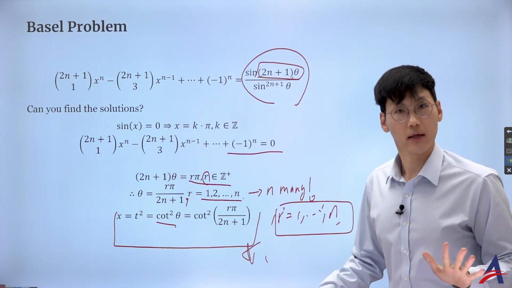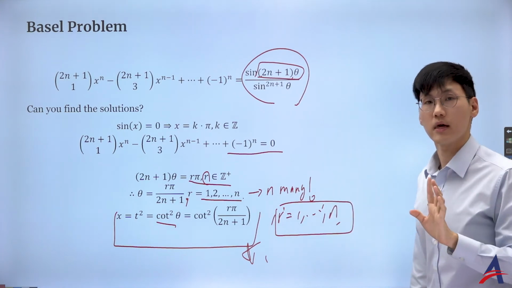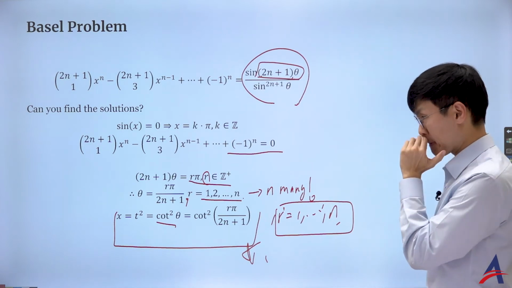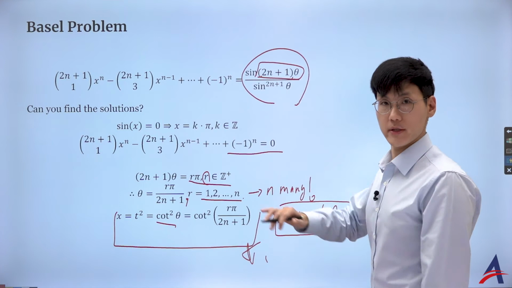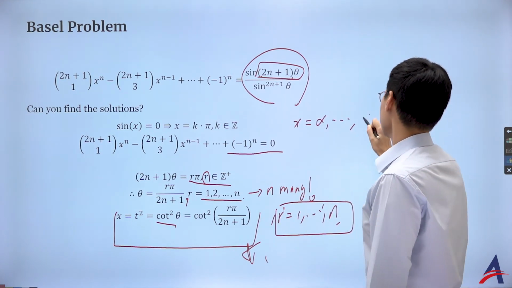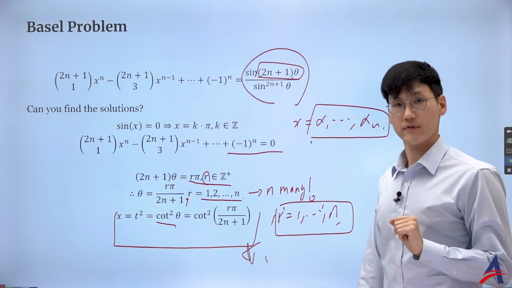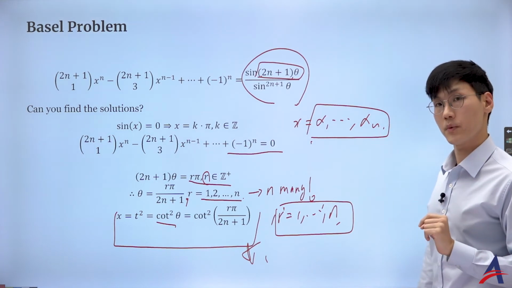So fancy right now. And now I even use the trigonometric understanding to find the n many distinct roots using the fundamental theorem of algebra. Good stuff. So now for this polynomial, you have how many roots, my friend? If I let alpha 1 to be one of them, you have n many distinct roots. And does it ring a bell from your extensive study with the polynomial? Does this imply anything with the polynomial?